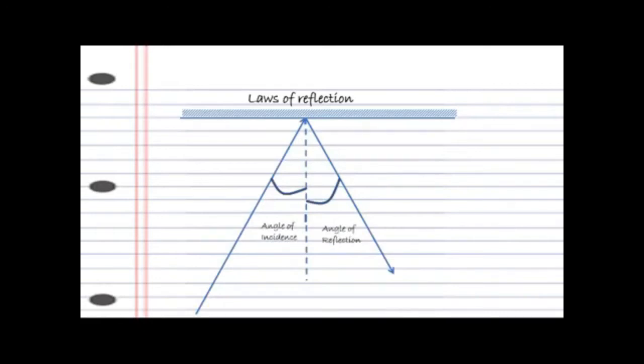This is what we should always keep in mind. And this is not only for a plane mirror; wherever reflection takes place, this law is followed, right? So having understood the law of reflection, we'll go ahead now.